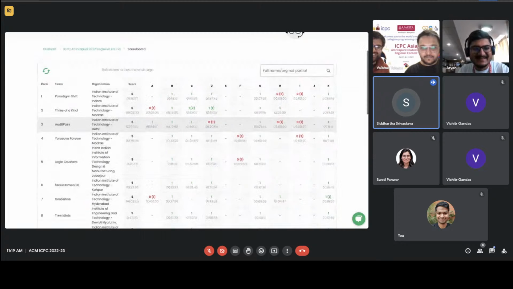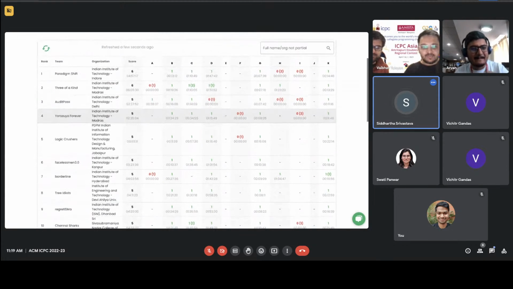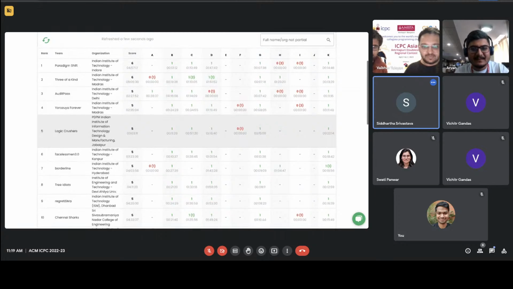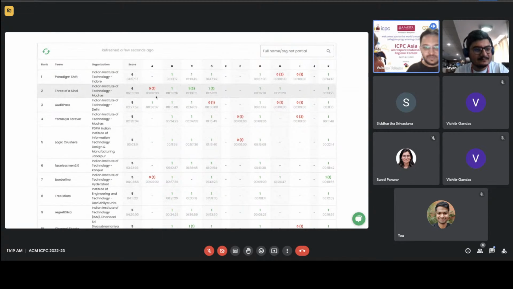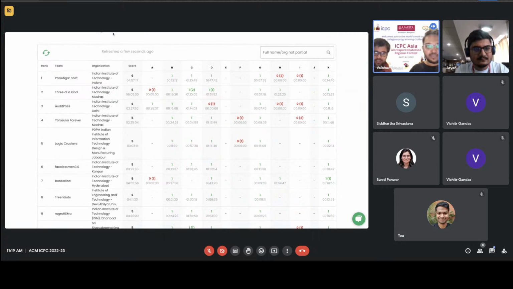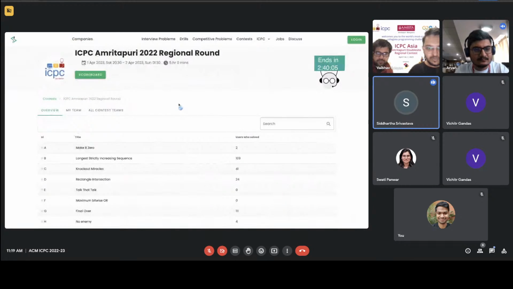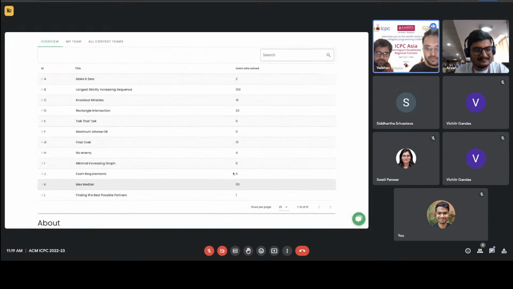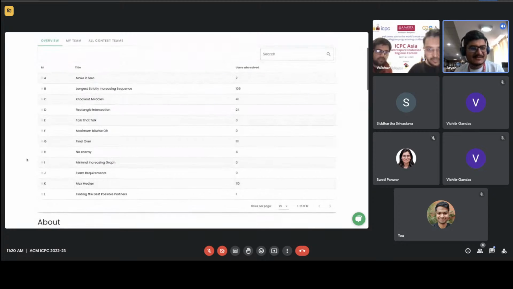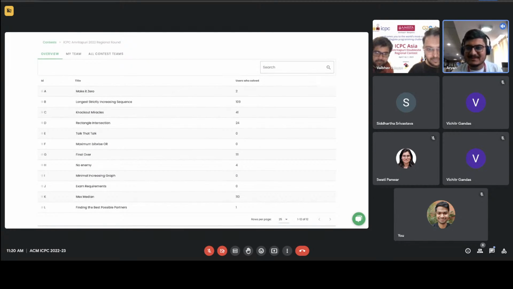Okay, so there's not been a lot of change in the scoreboard, to be honest. 2 teams at 6. Not much change here. Just more WAs for paradigm shift on no enemy as well as one previous WA on minimal increasing. So we have 8 distinct problems which have been solved, right? Or 7. I think 8 or 9. So there's 8 or 9 only. We still have 4 problems left. We can even discuss what happened behind the scenes for the mock round as well.